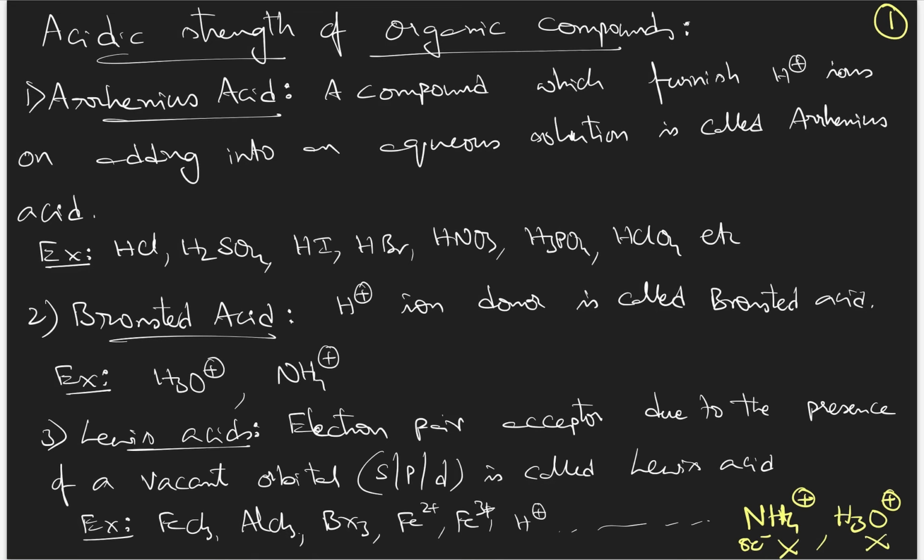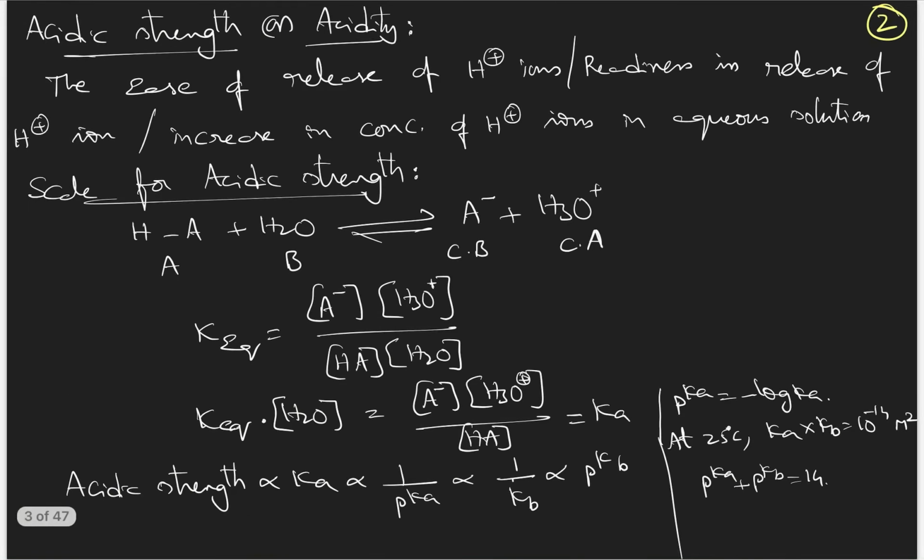Okay, next, acidic strength or acidity. Suppose we are given 2 or 3 compounds and asked to compare their acidic strengths. One compound will be more acidic and another compound will be less acidic. So how to decide which compound is more acidic and which is less acidic is based upon this concept.